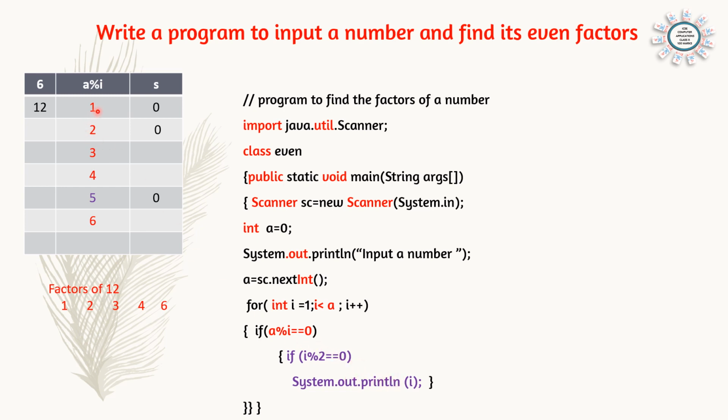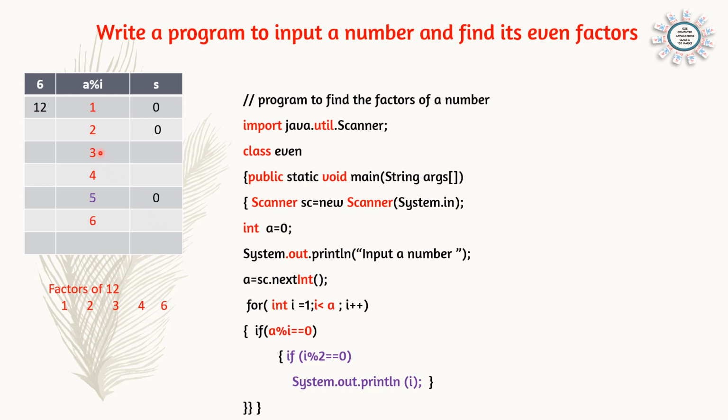So 12 divided by 1, and i modulus 2: the condition is not true, so it will not be printed. 12 divided here, 2 is a factor. And now we can see i modulus 2, because factors are coming in i. 2 divided by 2, the remainder is 0. That means it will be printed.